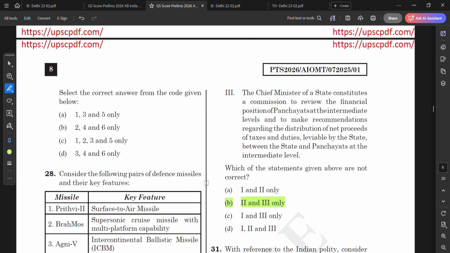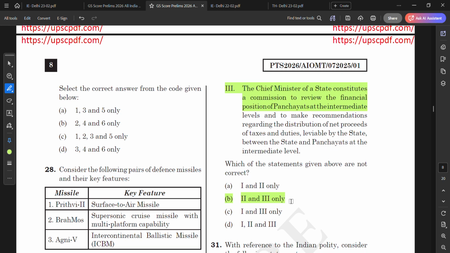Now, statement number three: the chief minister of a state constitutes a commission to review the financial position of panchayats at the intermediate levels and to make a recommendation regarding the distribution of net proceeds of taxes, duties leviable by the state between the state and the panchayat at the intermediate level. Yeah, this is correct. So B is the correct answer.